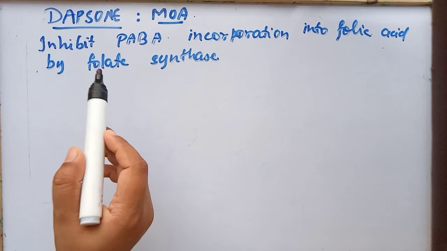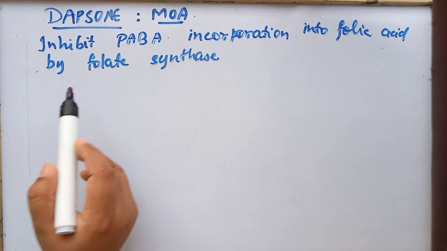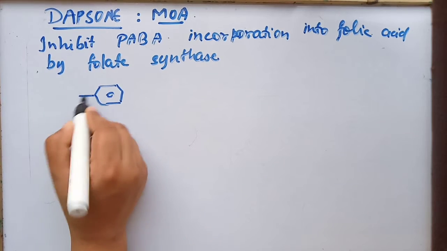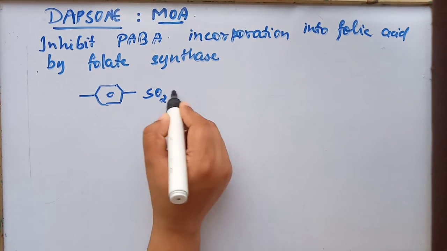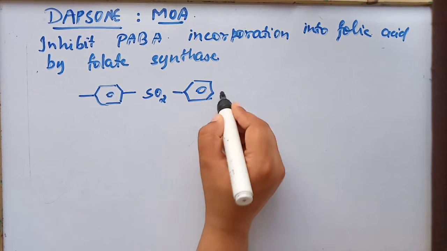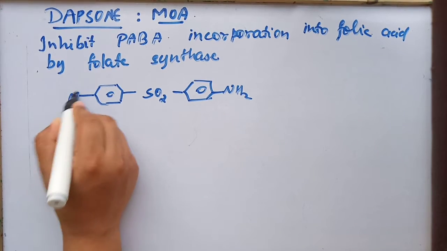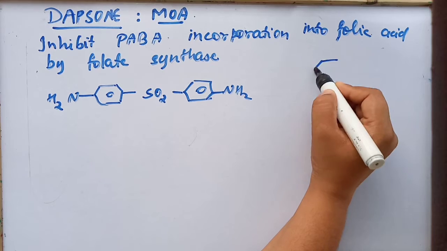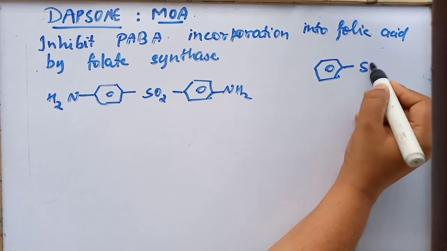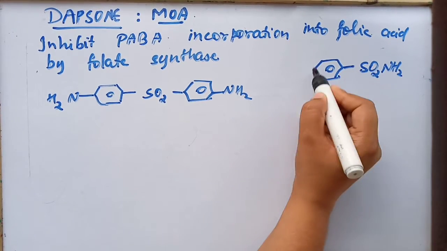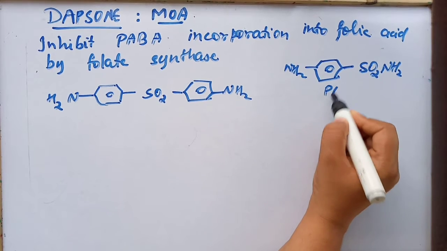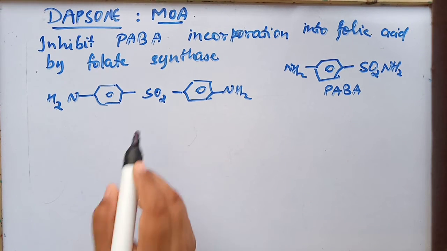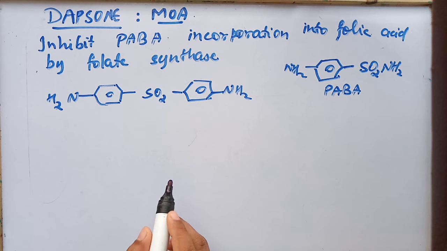Dapsone is structurally similar to PABA. You can see the similarity between both of them, which is why it is quite a useful anti-leprosy drug.